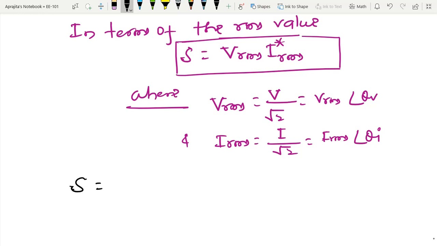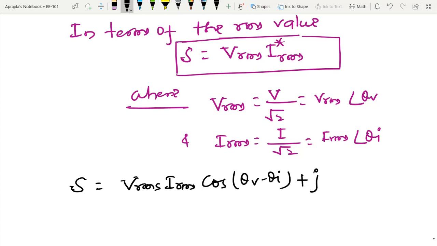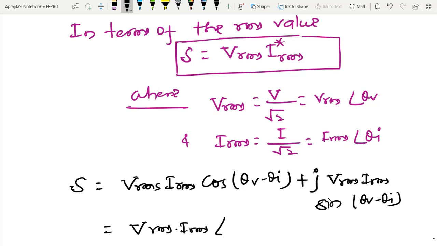S is V RMS I RMS cos(theta V minus theta I) plus j V RMS I RMS sin(theta V minus theta I), provided if I write like this, V RMS I RMS angle theta V minus theta I, then I can write like this.